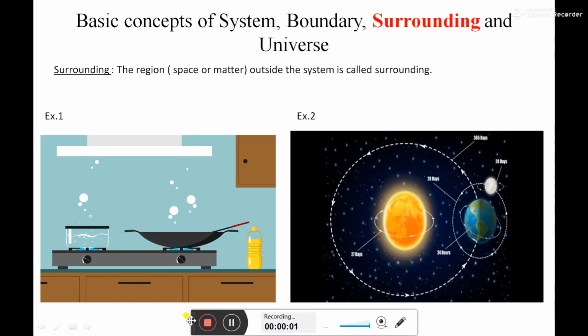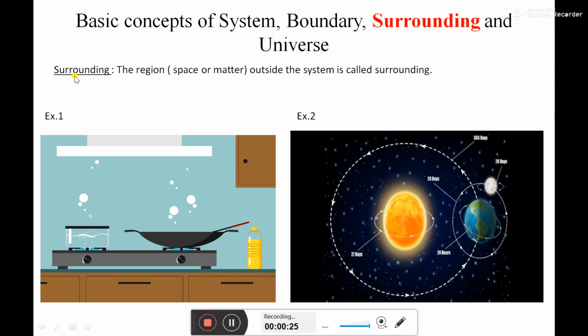Hello class. In this lecture we will see the basic concept of the surrounding. In the previous lecture we have seen the concept of the system and boundary, and for those two concepts I have quoted the same example. So here also I would like to quote the same example as we have used for the system and boundary. Before starting with the example, let's see the definition of surrounding.